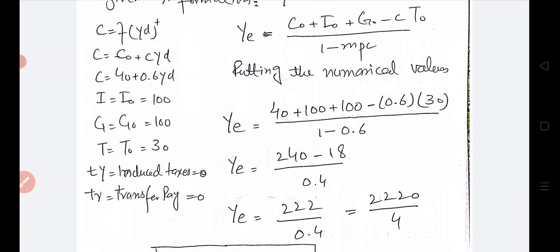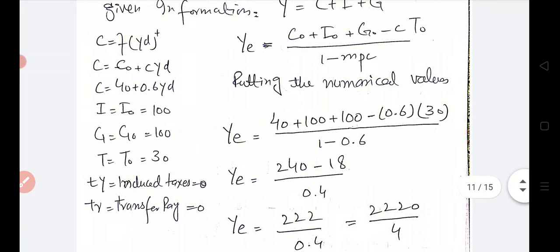We will put these values into the equation that we have derived for the national income equilibrium through the income and expenditure method. Keep in mind that all these figures are in billion PKR, billion Pakistani rupees. For example, investment I naught is equal to 100, meaning that investment is 100 billion PKR. So on the same slide, we see the national income equilibrium formula through the income expenditure approach.